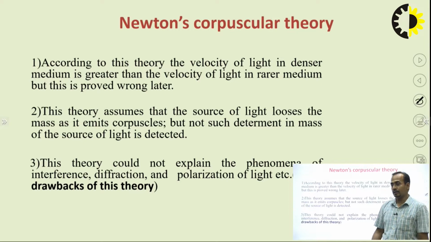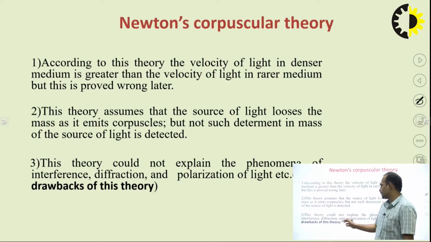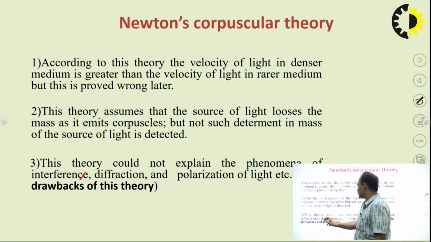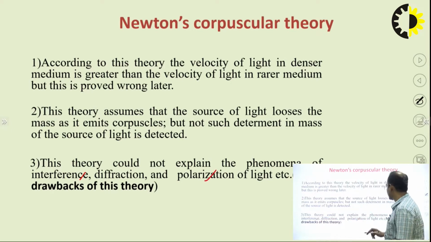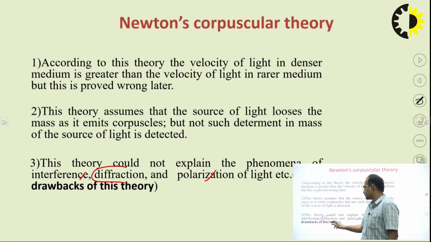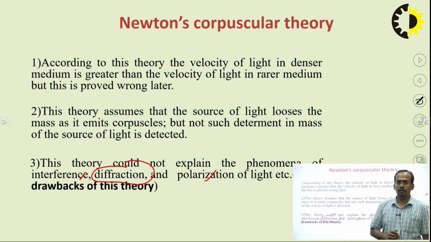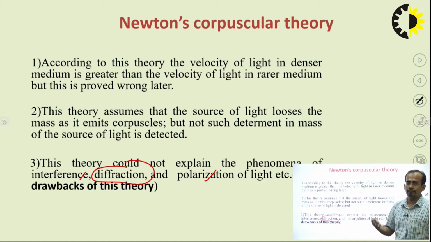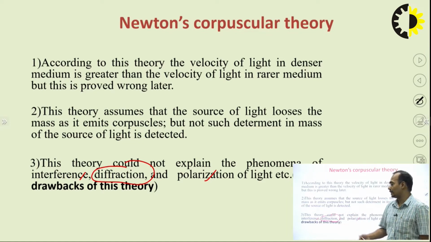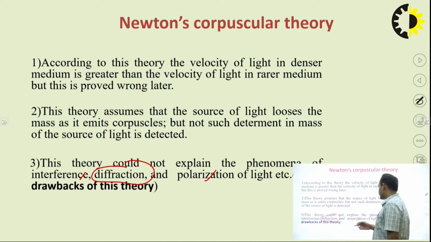This is the main drawback of this theory. I have already discussed what interference and polarization of light are, and today I will also discuss diffraction. So, these are the drawbacks of Newton's theory.